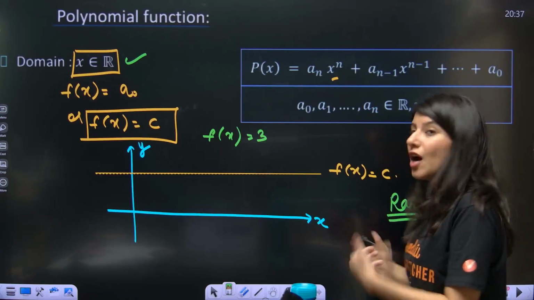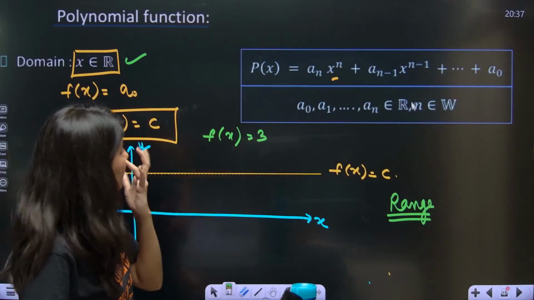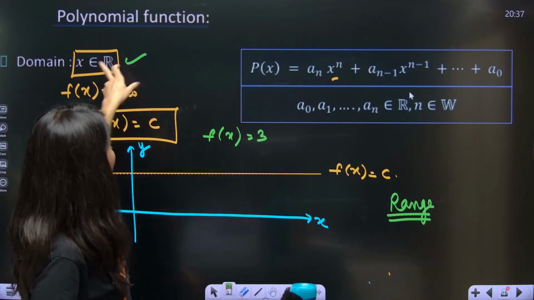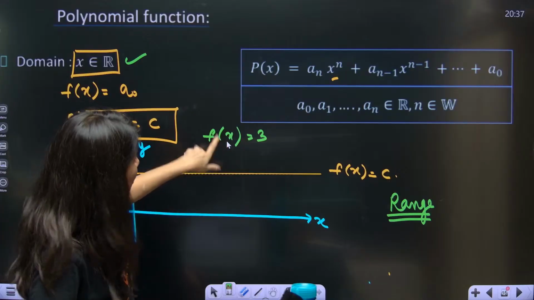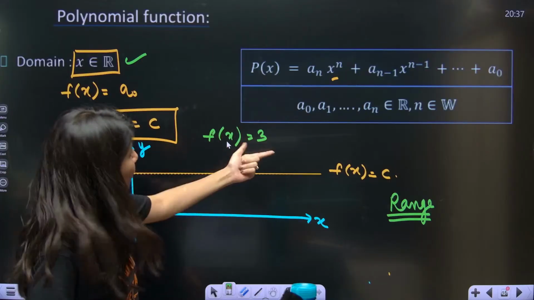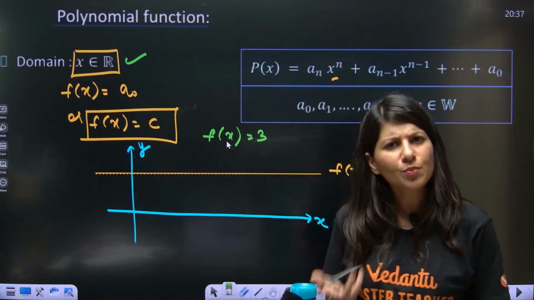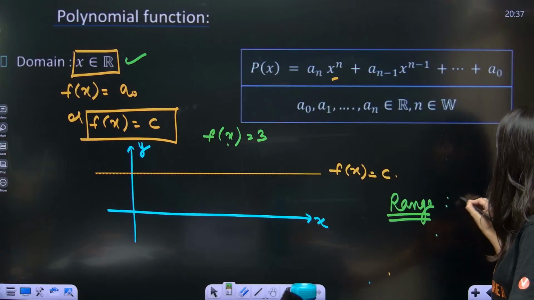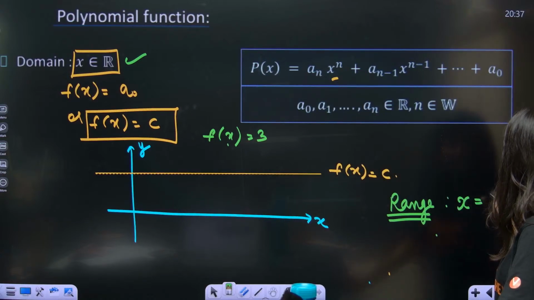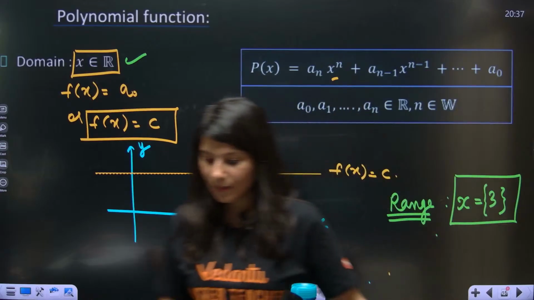Range means the output values. So range is all about, you have to now apply your brains. Now you have your domain, that means all values you can put in place of x. But what will be the output? Output is always 3. No matter what value of x you put, what output are you going to get? 3 always. So the graph is also saying, range is nothing but 3. Only 3 you will get as an output, nothing else.